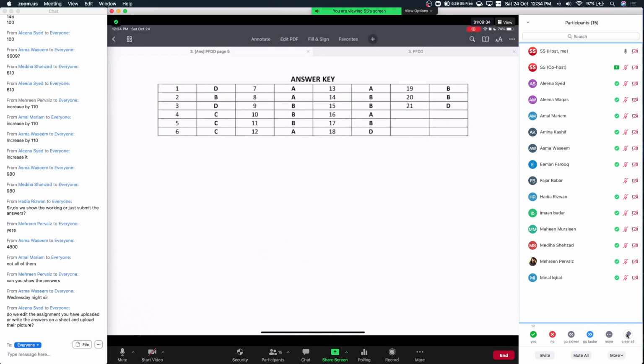Fajr, we get it? Achha, Alina has asked, do we edit the assignment you have uploaded to write the answers on a sheet? You just have to write your answers only. जैसे अभी आप answer की देख रहे हैं ना सामने आप. So you just have to write your answer 1D, 2B, 3C, and so on. ठीक है? Just the answers. You don't have to send me the actual worksheet. This is how I expect your answer to be. Just a half page. Got it?